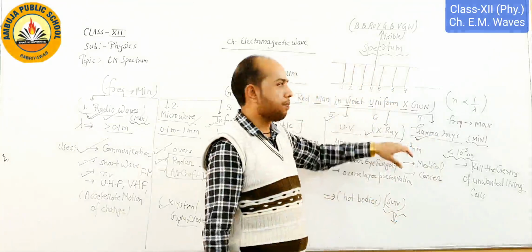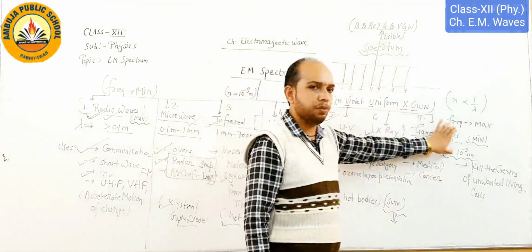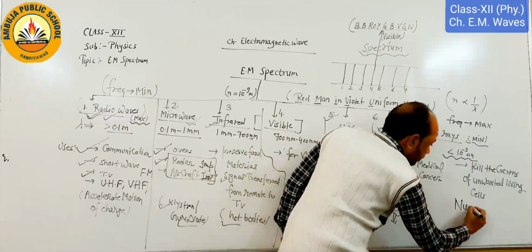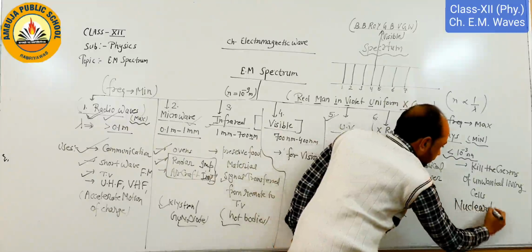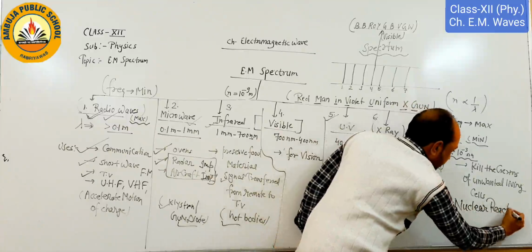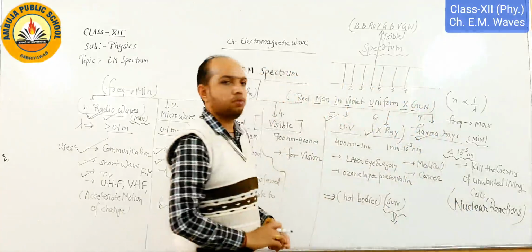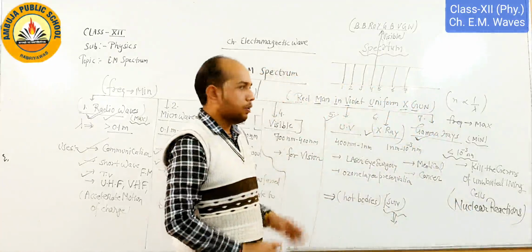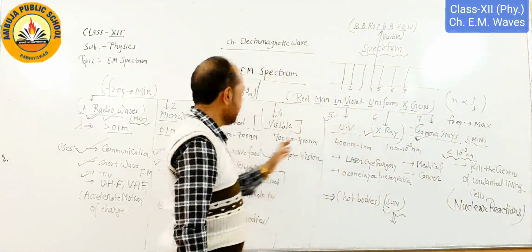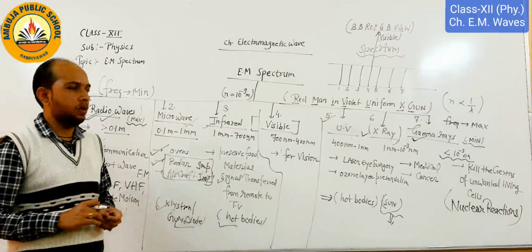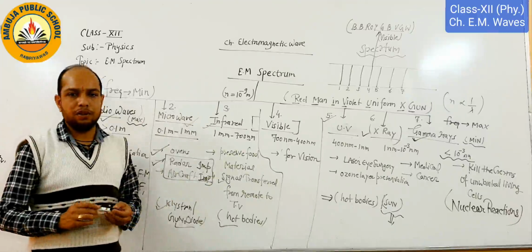If we talk about the production, how are these gamma rays produced? In nuclear reactions, gamma rays are produced. Okay, so this is the spectrum, their range, their uses, and how they are produced. I think everyone understood. Thank you.